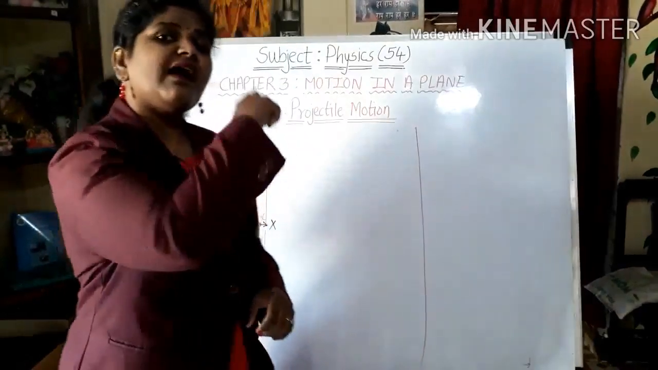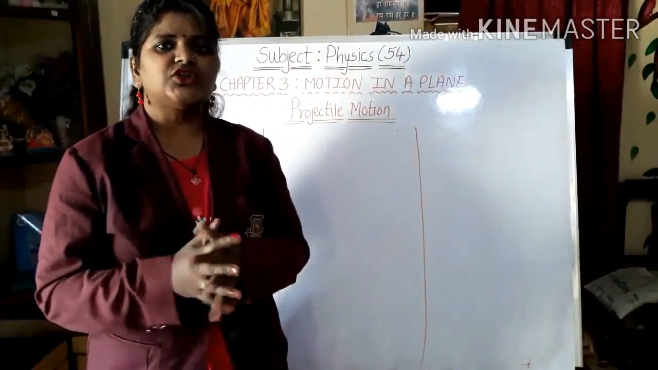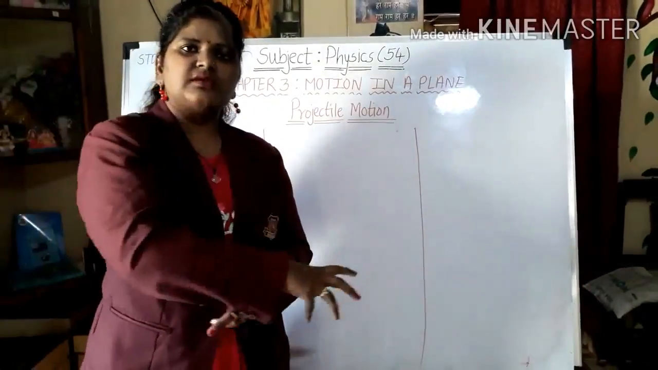The path which is covered by that object is known as the trajectory of that object, because it is covering some path.